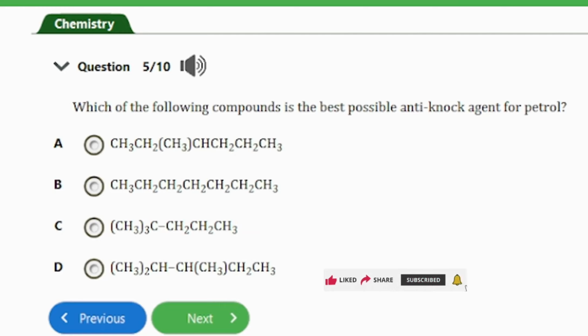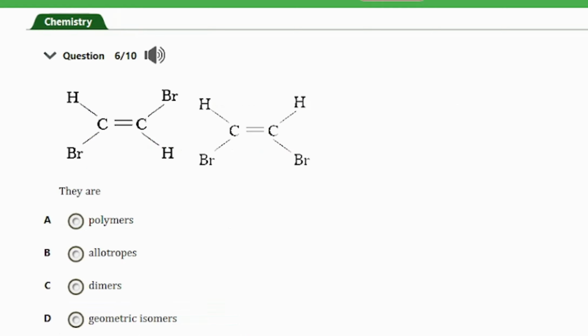So let's consider the next question. Question number 5 here. It says, which of the following compounds is the best possible anti-knock agent for petroleum? So guys, without having to waste your time on this, the answer to this question will be option D here, and that's because anti-knock properties are increased with the presence of branched chain hydrocarbons. So guys, that's option D here, and that's the answer to this question.